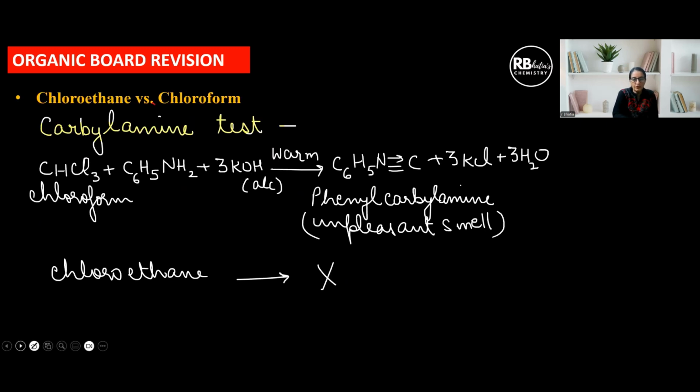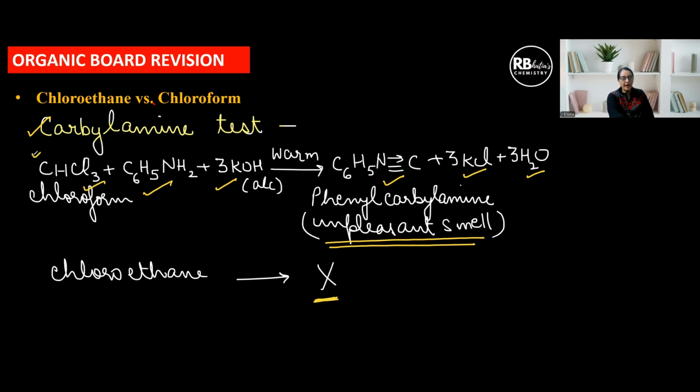When it comes to chloroethane and chloroform, we're going to use the carbylamine test for chloroform. So chloroform, aniline, KOH, we get phenyl carbylamine, KCl and water. And you must mention unpleasant smell as the observation here, right? The observation is going to be unpleasant smell. Chloroethane is going to show no change. And learn the balanced chemical equation.